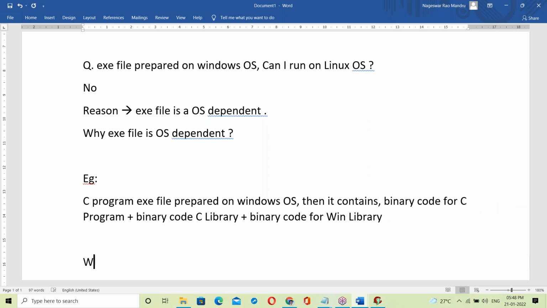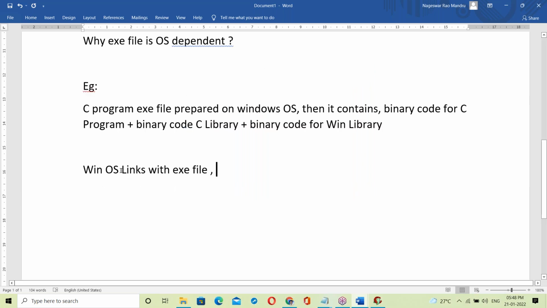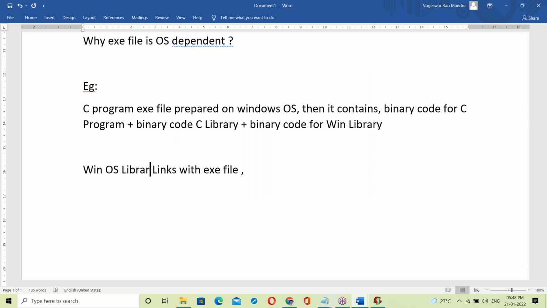Okay, here what happens with Windows? The Windows OS library is linked here, it links with the exe file at the time of generating the exe file.